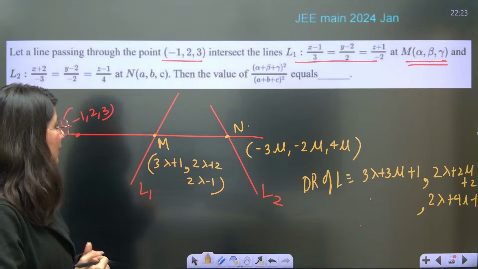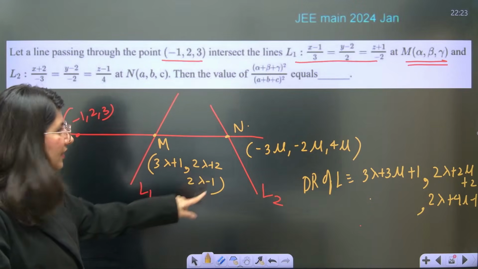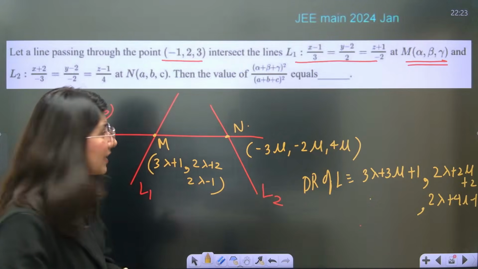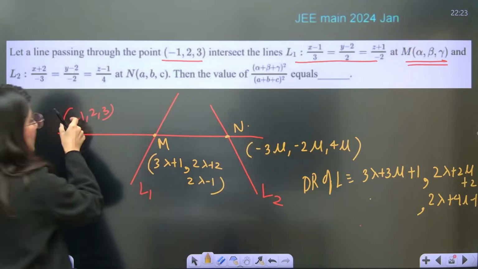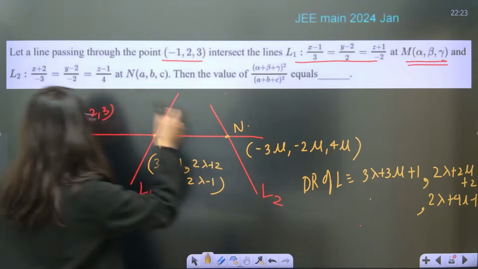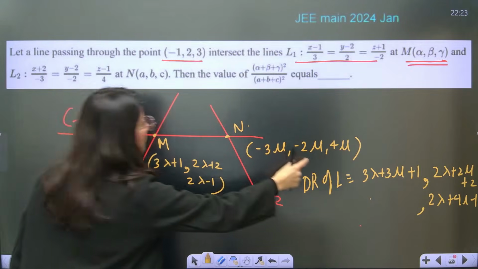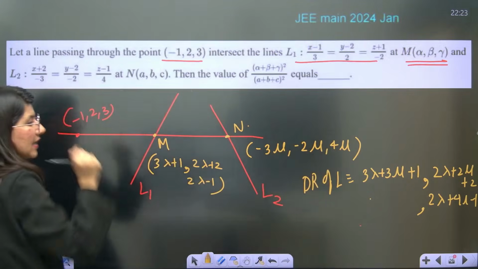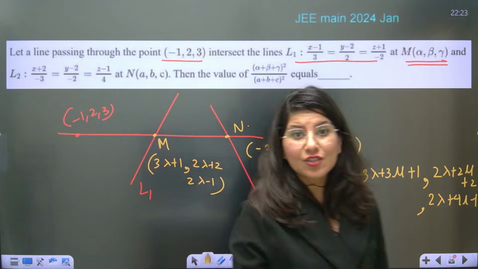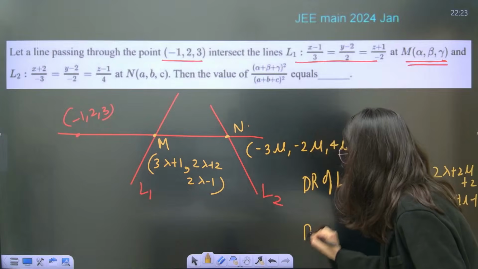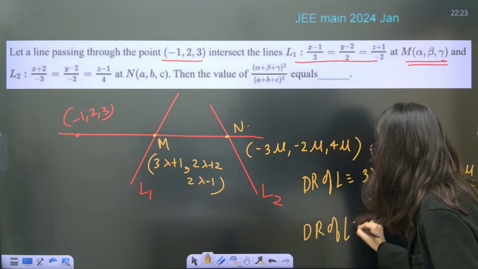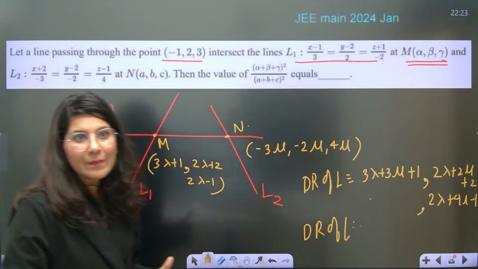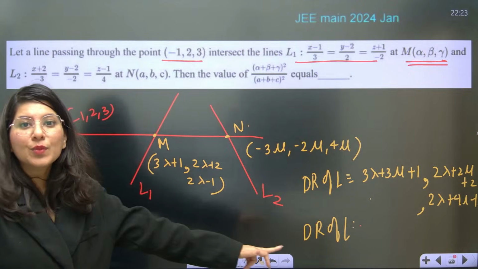This is one way of calculating the direction ratio. One more way is to subtract the given point from N: -3 mu plus 1, -2 mu minus 2, 4 mu minus 3. So this is another direction ratio of L. Now take the ratio, equate them, and get the values of mu and lambda.